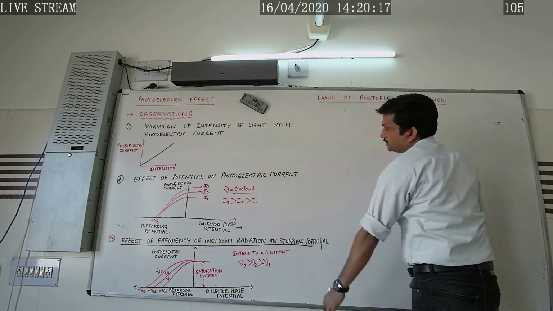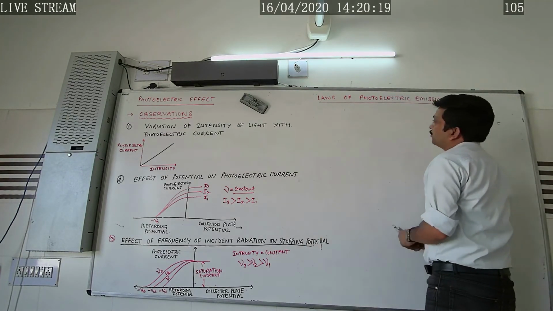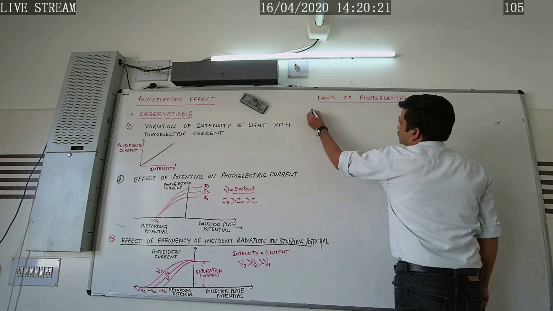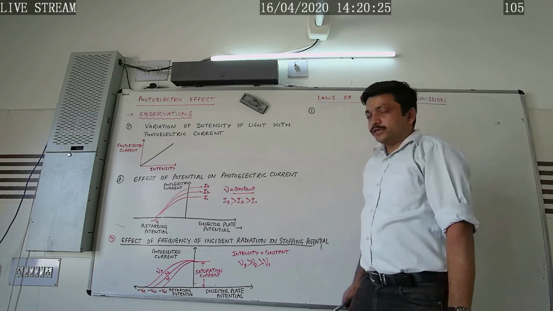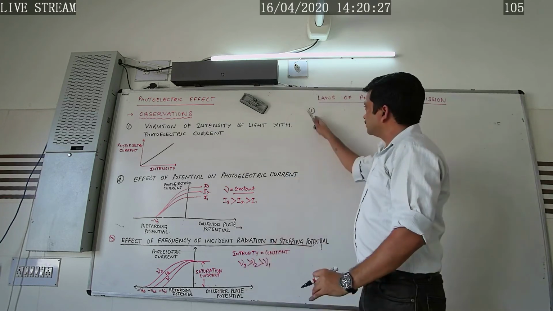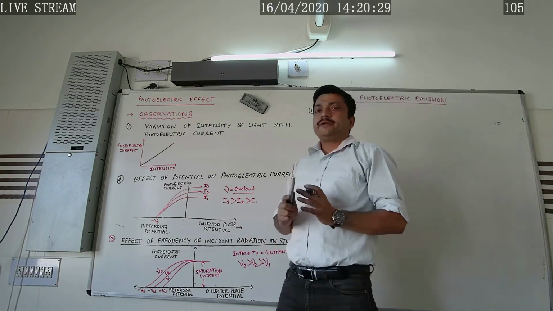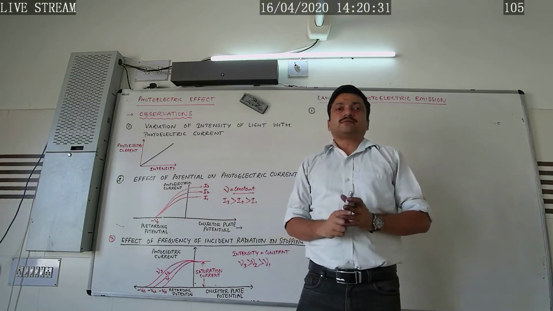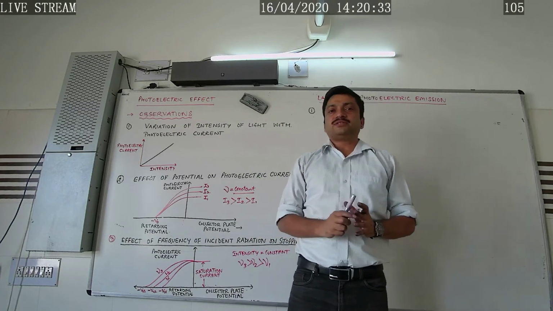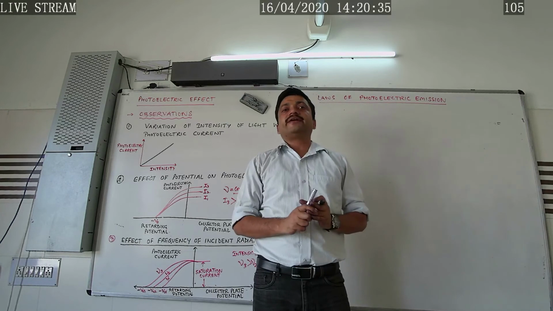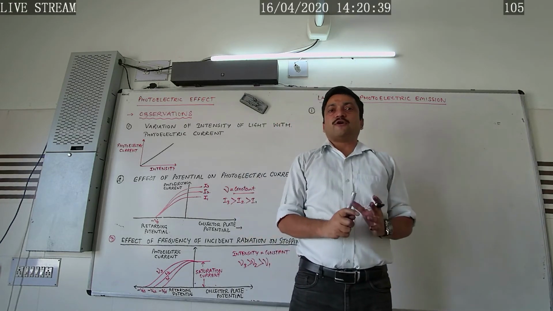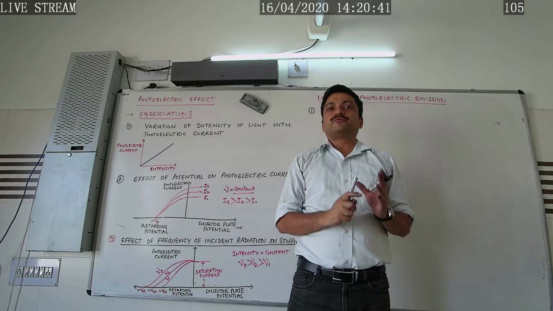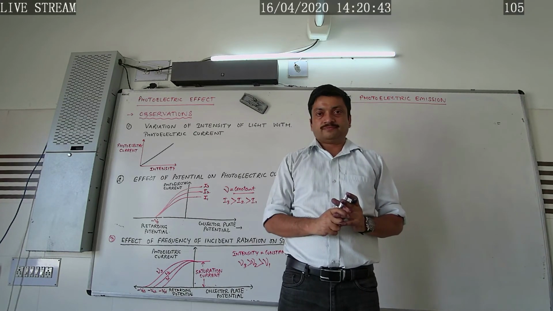On the basis of these graphs, we can explain the laws of photoelectric emission. The first law is based upon this: the photoelectric emission will take place only when the frequency of the incident radiation is greater than the characteristic frequency of the metal called threshold frequency.